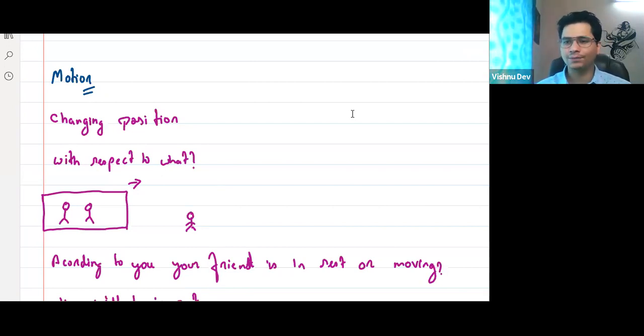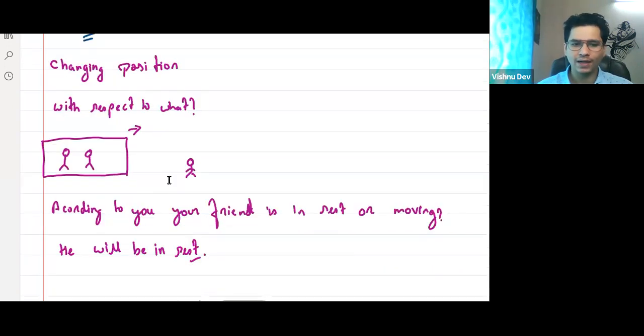For example, I will give you lots of examples today also, don't worry. We discussed the example that when I'm sitting, I'm at rest. But if someone is seeing us from the moon, according to them, we will be in motion. So the concept of rest and motion is very relative. It depends on time as well as the observer.